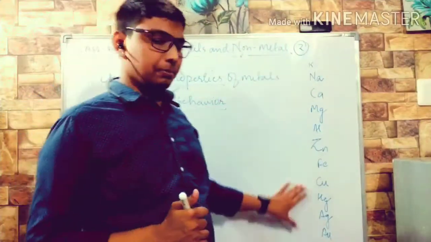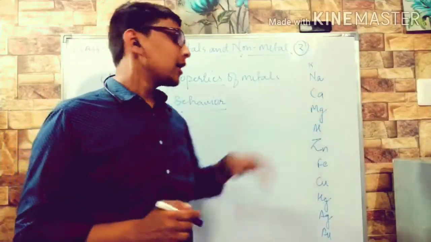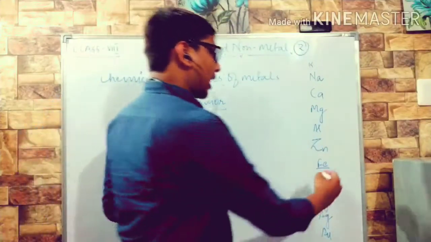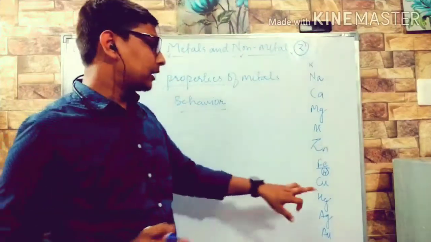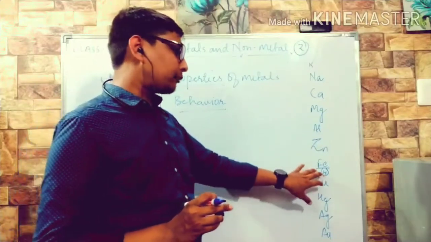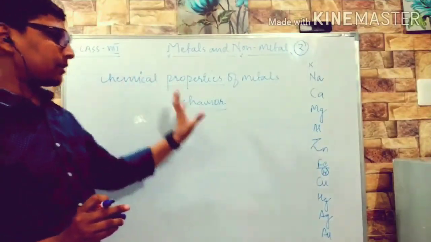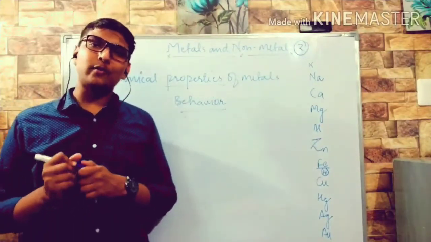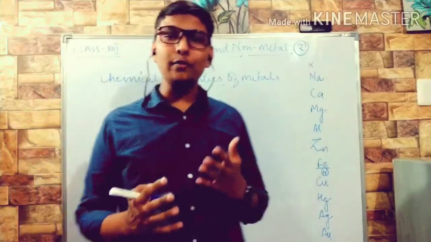Now this particular activity series is given in your book, in which hydrogen is added just next to iron. I have not mentioned it already so as to make you clear that only hydrogen in this activity series is a non-metal. We have to take hydrogen in this series because in the chapter we will discuss some reactions related to hydrogen as well. Okay, displacement of hydrogen.